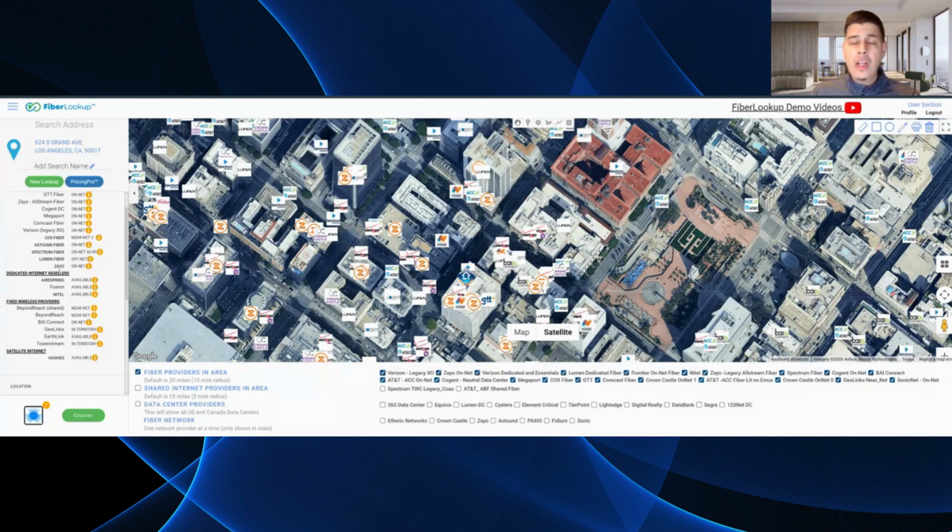AirSpring, Fusion, NightCell, they're going to be great for that multi-location opportunity. They're also going to be very competitive, right? When we look at PricingPro and generate real-time pricing, sometimes it's going to be more cost effective to go with one of these wholesalers versus the underlying provider that they're reselling. So we include them just to make sure that we're covering all our bases.